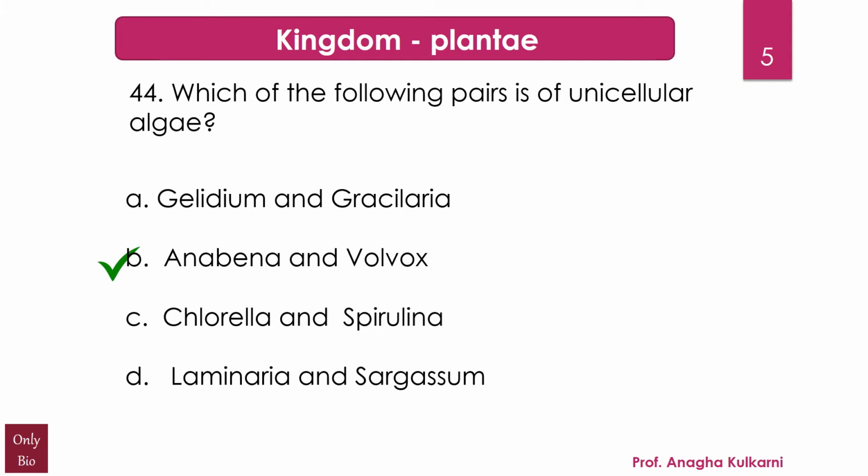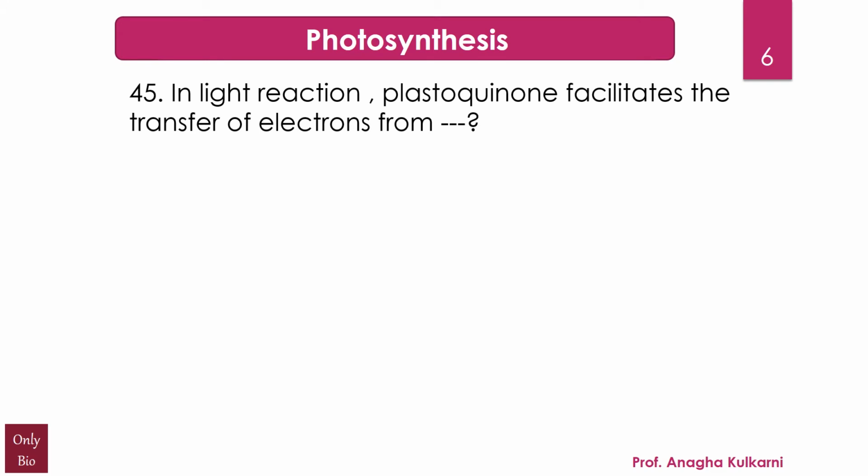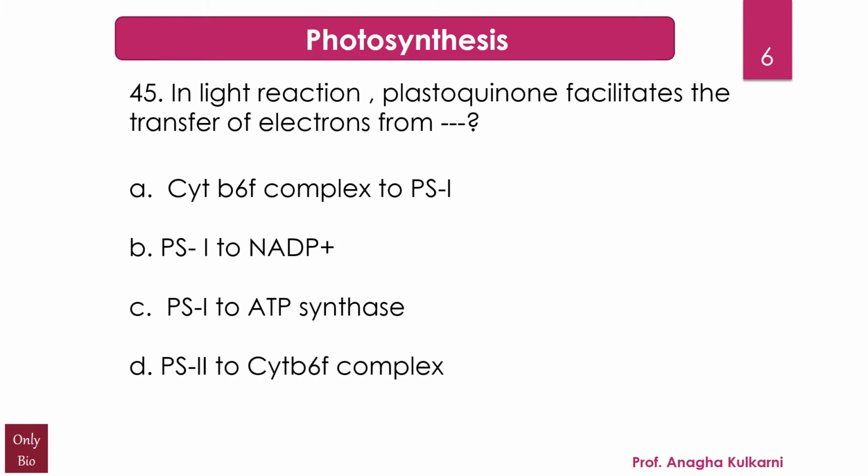Now, the next question relates to the chapter photosynthesis, and the question is, in light reaction, plastoquinone facilitates the transfer of electrons from dash. A. Cytochrome b6f complex to PS1, B. PS1 to NADP plus, C. PS1 to ATP synthase, D. PS2 to cytochrome b6f complex. And the correct answer is D.